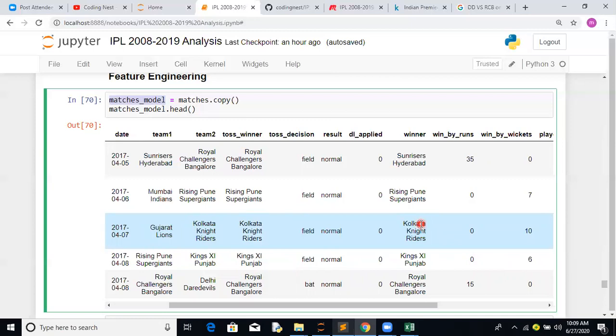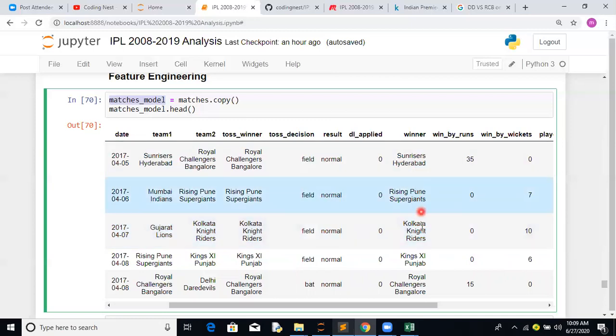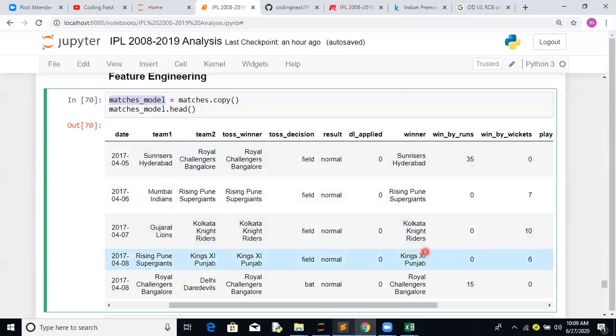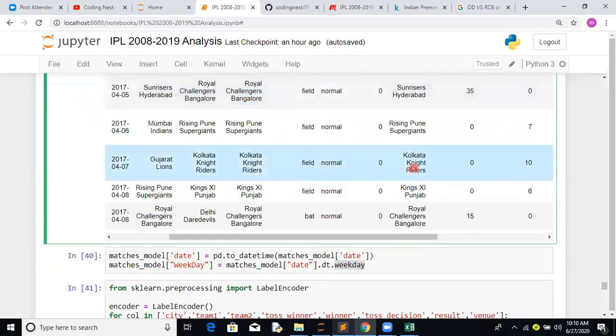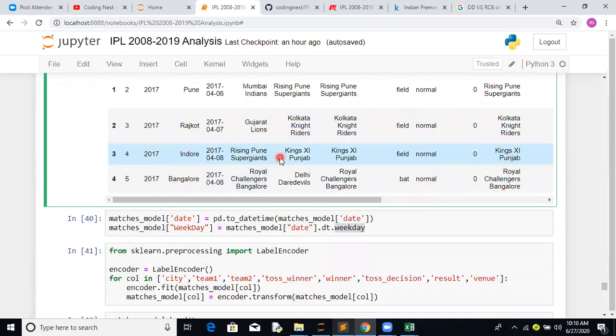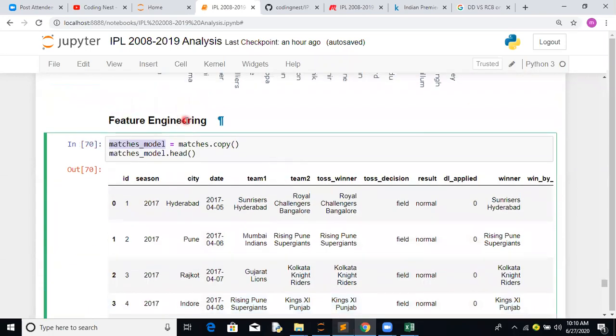An interesting trend is that the winners are many, depending on the total number of teams. So it's a classification problem with multiple discrete values. Now let's see how to create input features and how to create a target, which is your label. But important is let's start with the feature engineering part of it.